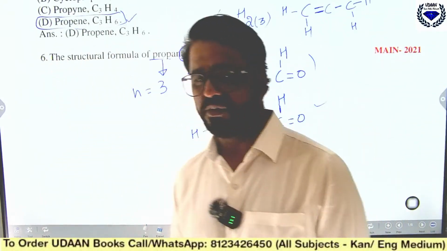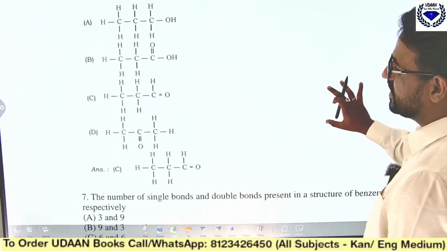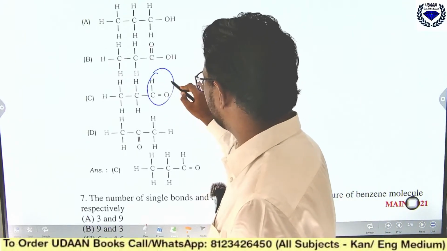CHO, very good. So coming back to the answer here, which one will give the right answer? You want C double bond O with H, and that is given only in this form.